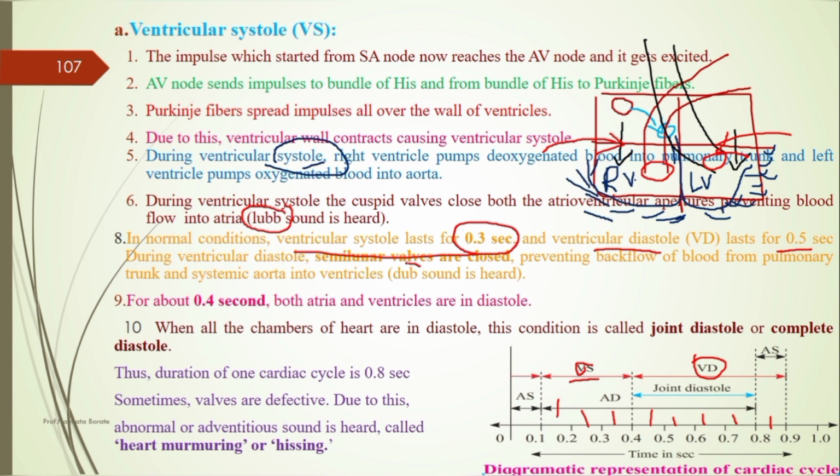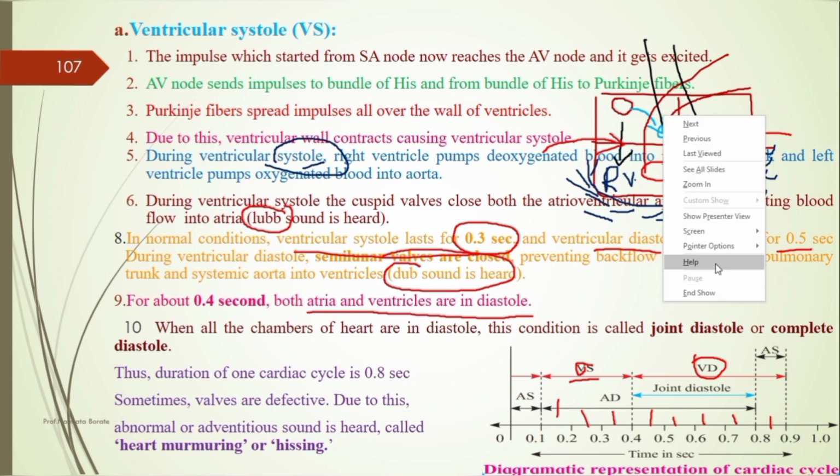When the semilunar valve is closed to prevent the backflow of the blood, at that time the second sound we hear is called the dub sound. And last but not least is the joint diastole condition. Joint diastole means when both the atria and the ventricle are in the diastole condition, meaning the relaxation condition. There is an absence of any systolic condition.